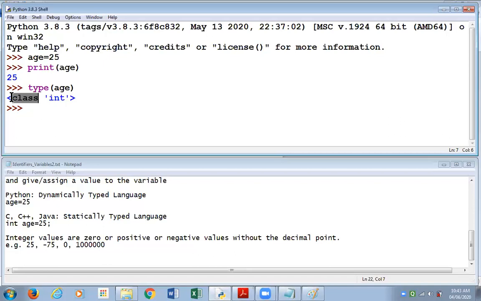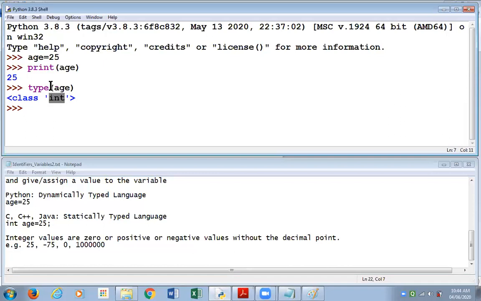And when I'm referring to modules, our course of Python is of two modules. The first module is core Python, and the second module is advanced Python. Each module is of 3 months. At the beginning of the second module, you start understanding classes and objects. At the moment, you just focus on int. I introduce you to what is int. It refers to integer values. So what I get to understand from Python now, by giving type age, is that this variable age is of integer type.